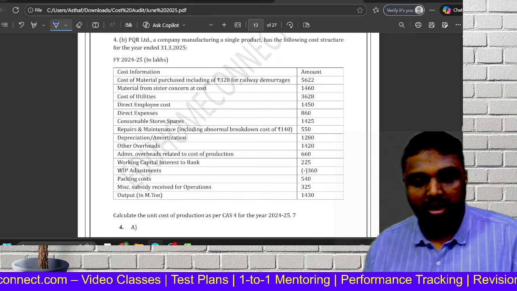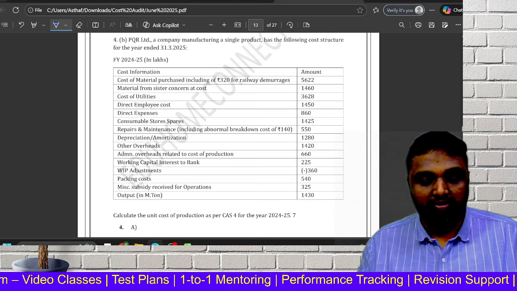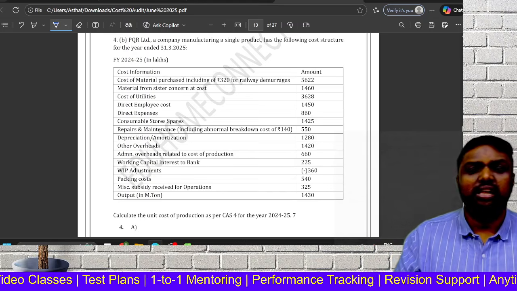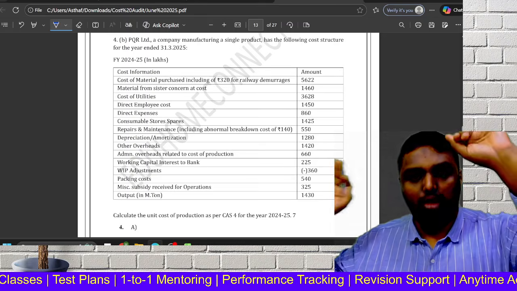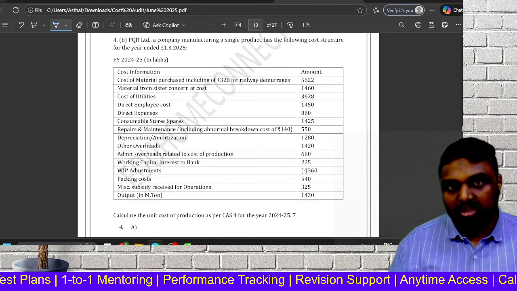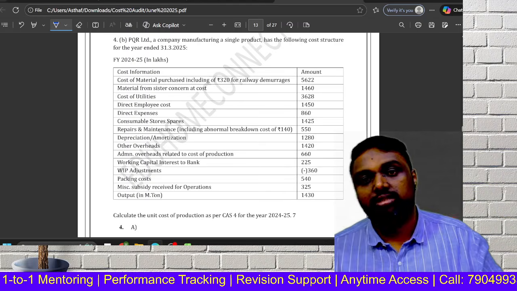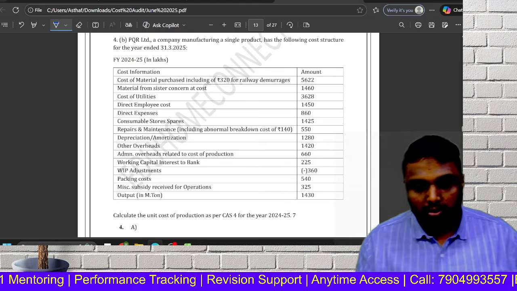Here also, in a similar way, they are asking you to find out the CAS profit. What are the expenses CAS for? Either CAS 4 or 6 or 7, any one will come for your exam. So in this marathon, I am going to discuss that for you. So what all will come?